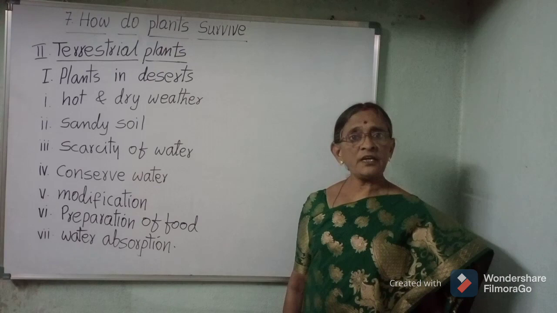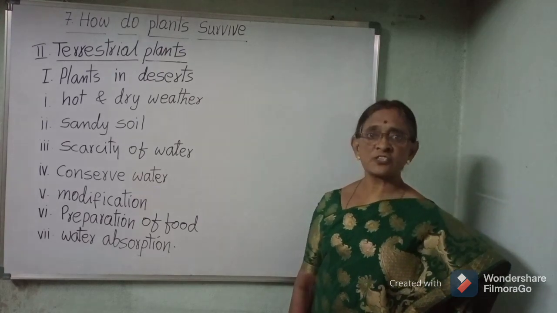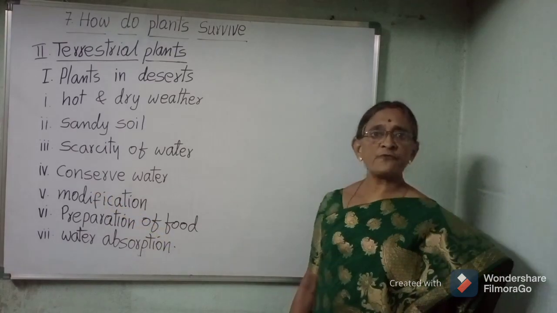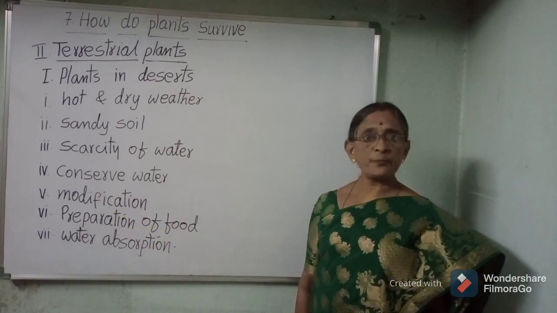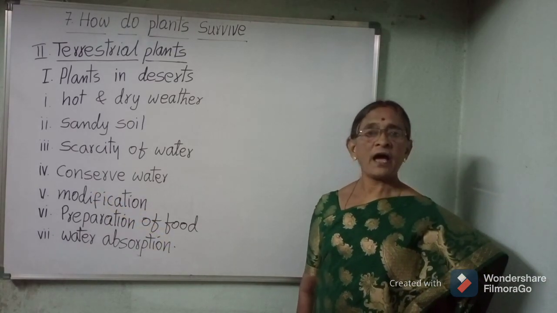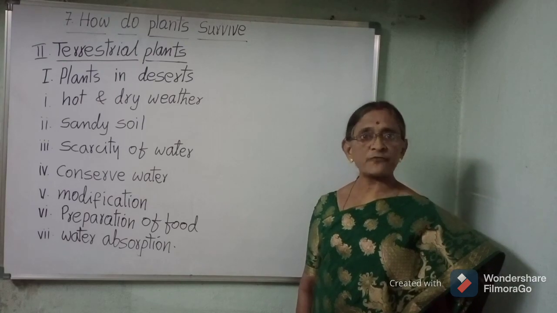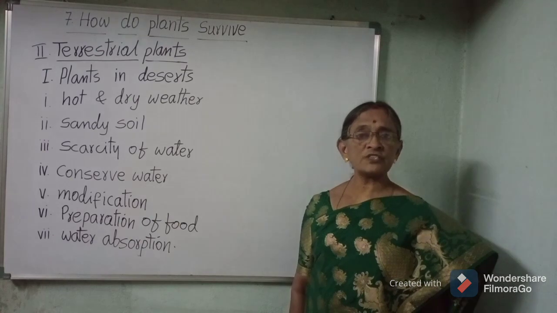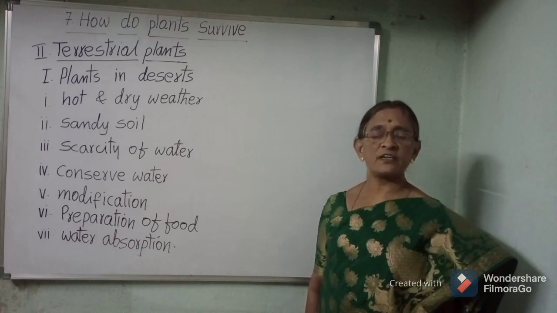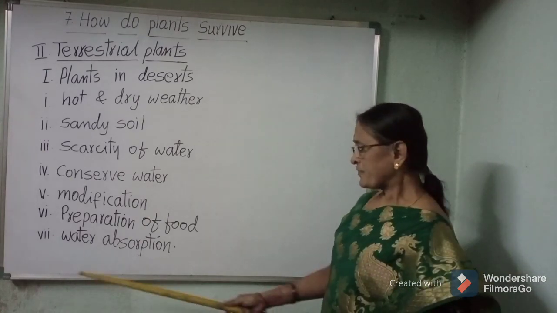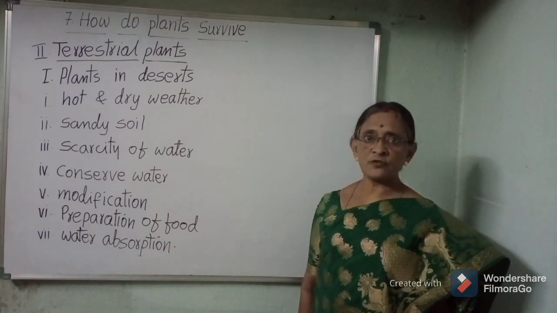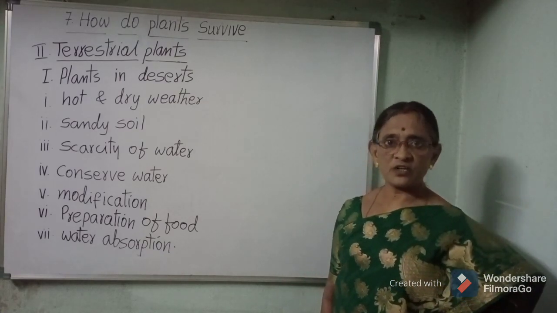Modification: green fleshy stem stores water and food. Leaves are modified into spines. It prevents the loss of water and it also protects the plant from grazing animals. Preparation of food: photosynthesis is carried out by the green fleshy stem. Water absorption: the roots go very deep into the soil to absorb the water.